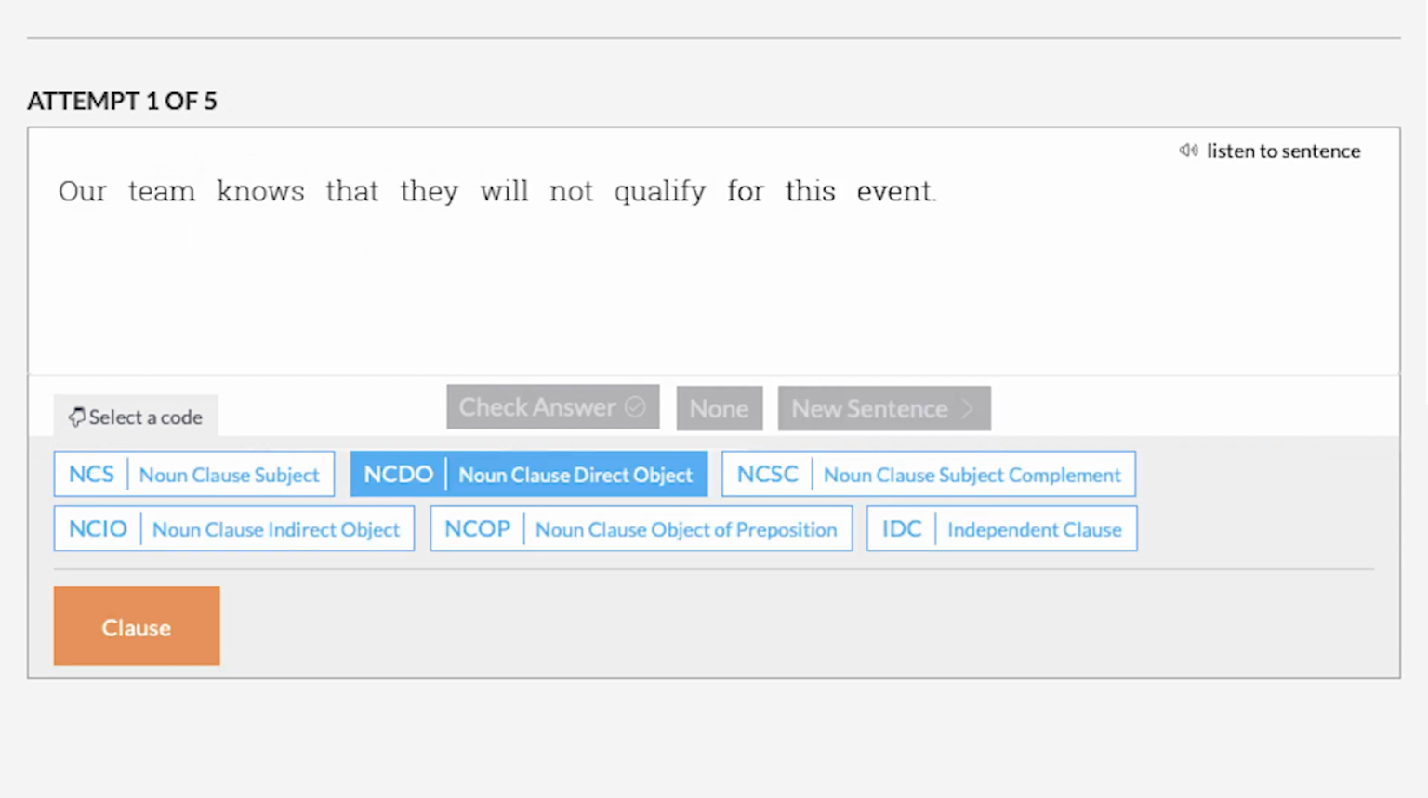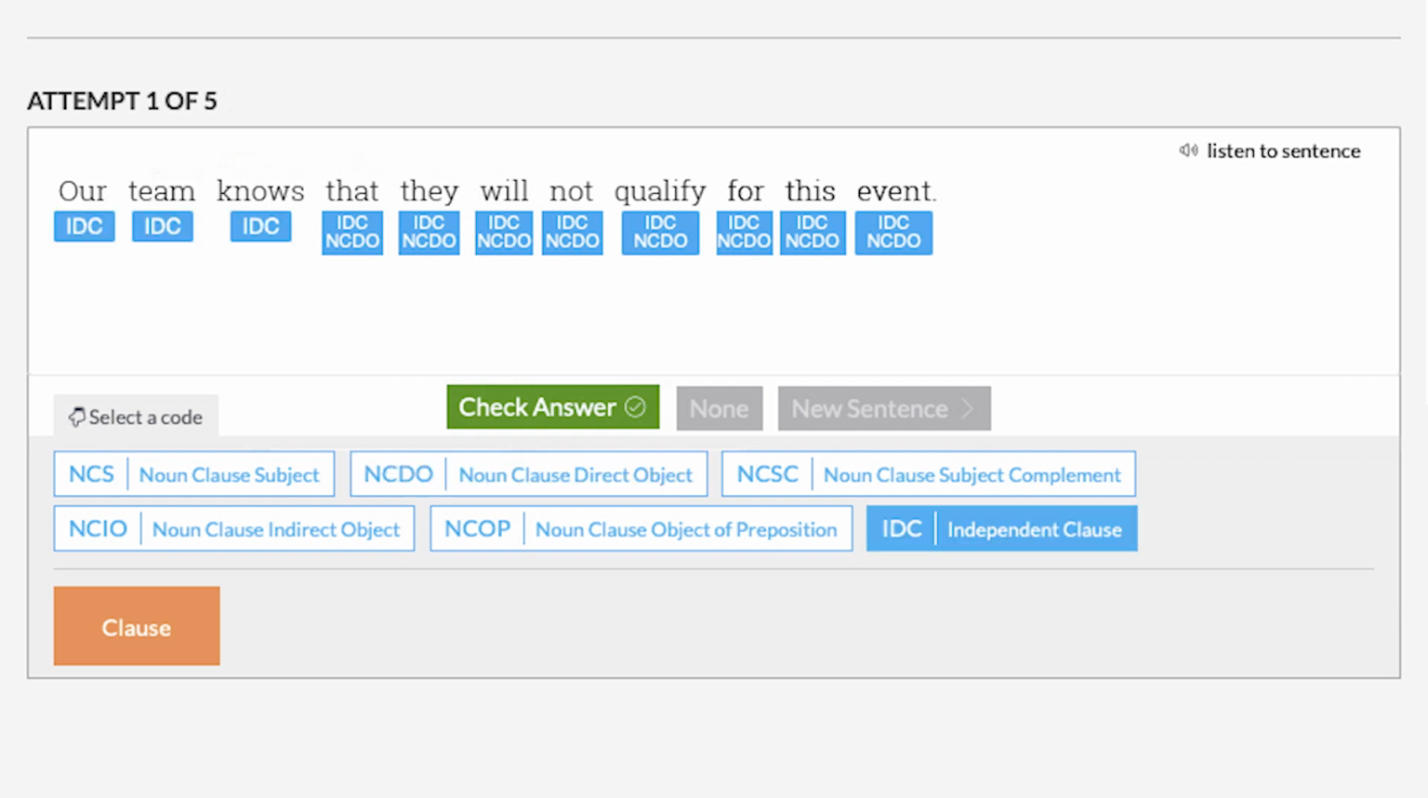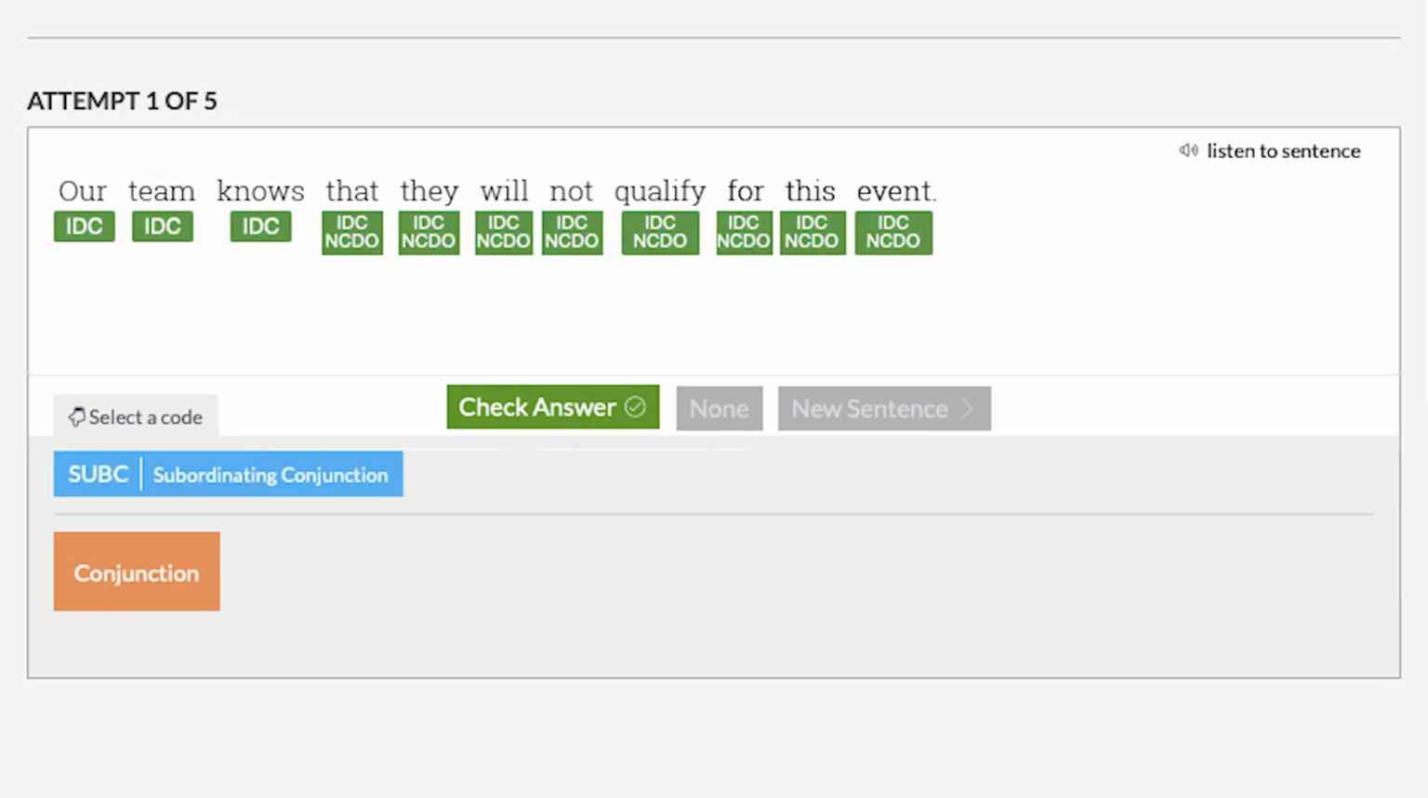An example of a noun clause functioning as a direct object. Our team knows that they will not qualify for this event. That they will not qualify for this event is a noun clause functioning as the direct object to the main verb knows. Our team knows what? Our team knows that they will not qualify for this event.